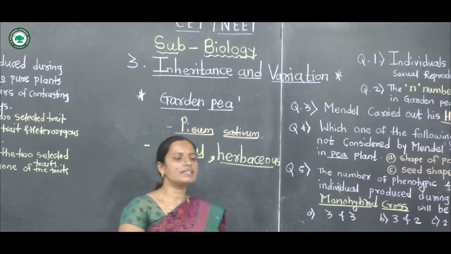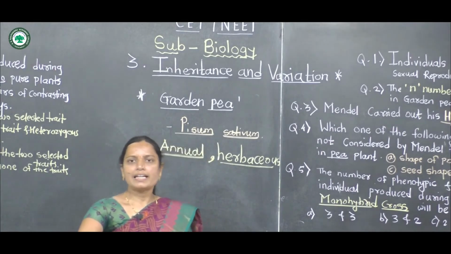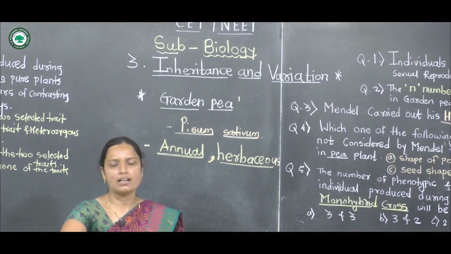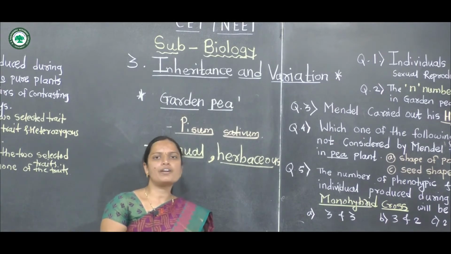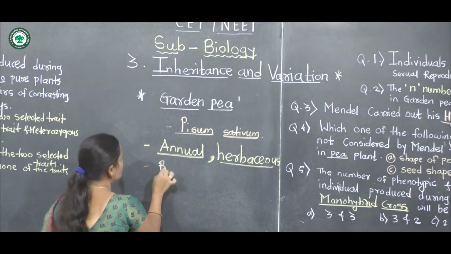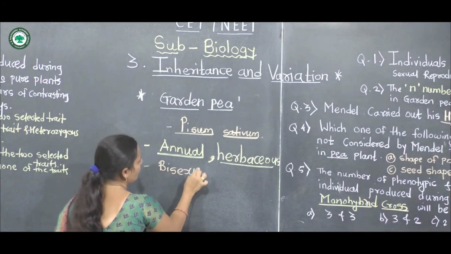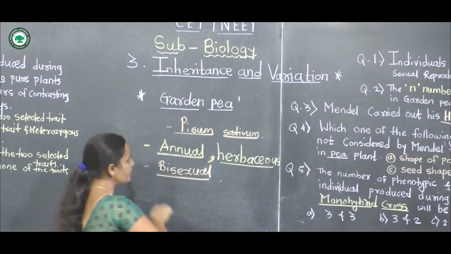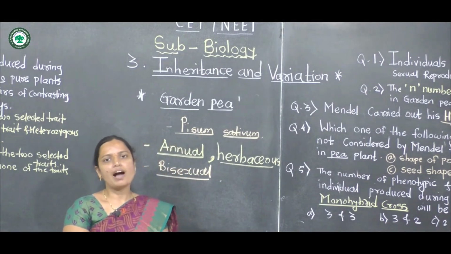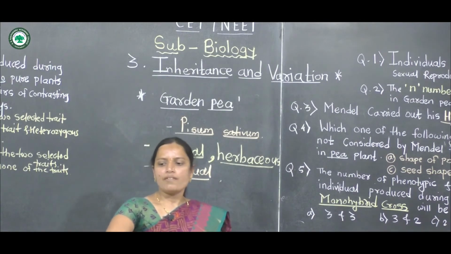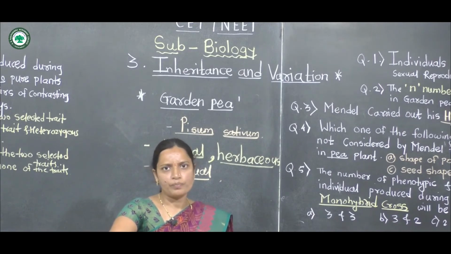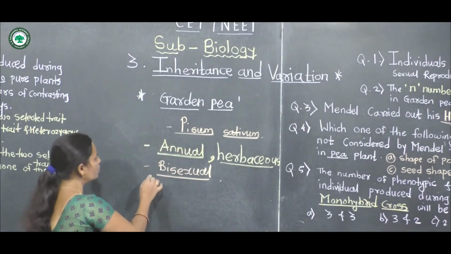Next, an important character: this plant is easy to handle and cultivate. Large flowers are produced, and the flower is bisexual, which means both sex organs, the androecium and the gynoecium, are present in the flower. This is very important for artificial cross-pollination, and that's why garden pea plants are used.